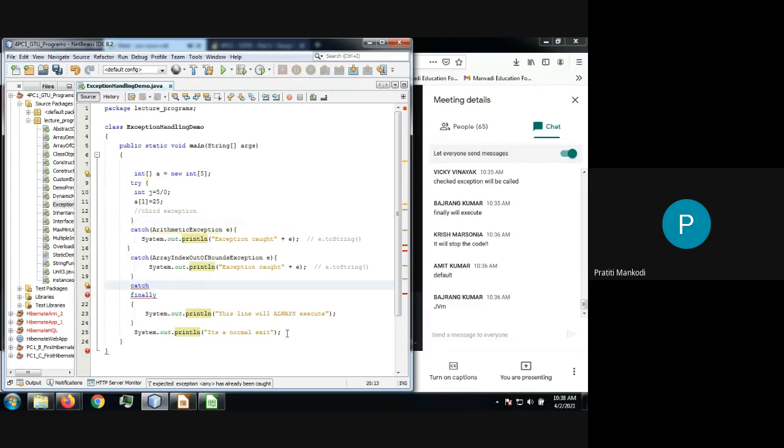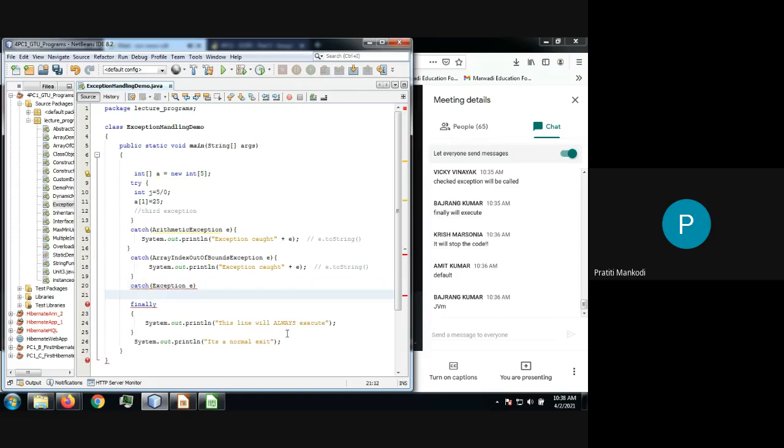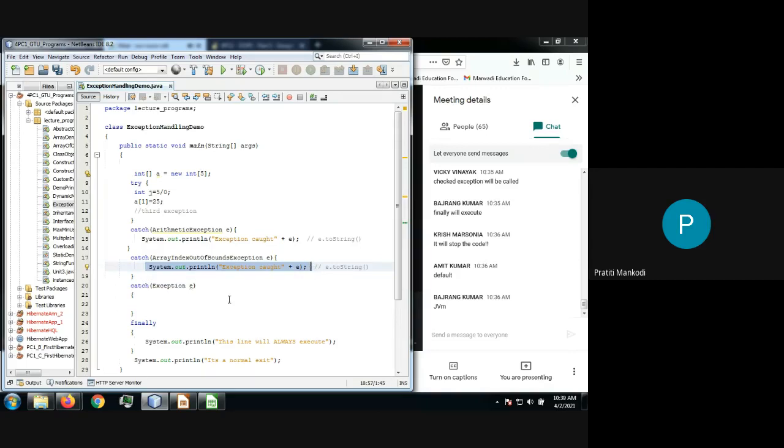So how to write a general catch block? General catch block means not specific to exception, general exception. So what we write? Exception E. General exception block. Are you getting, guys? So this is a generic catch block which can catch all the types of exception.